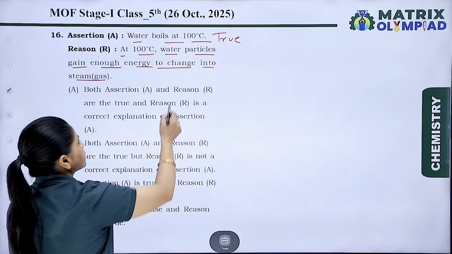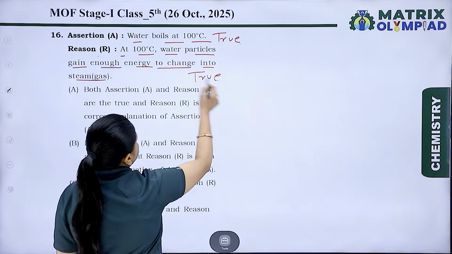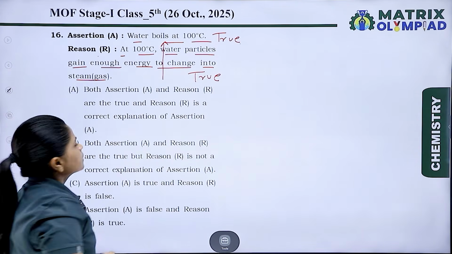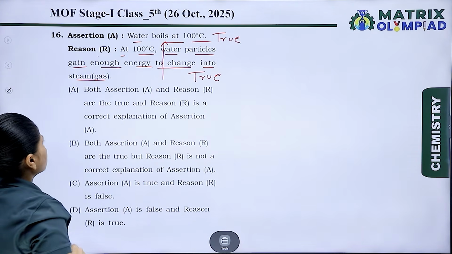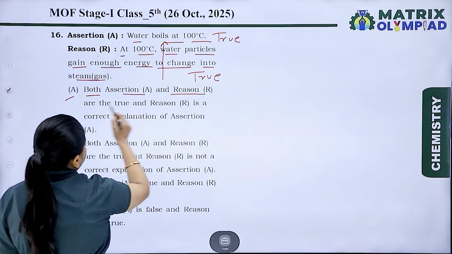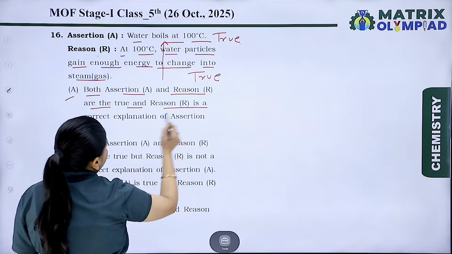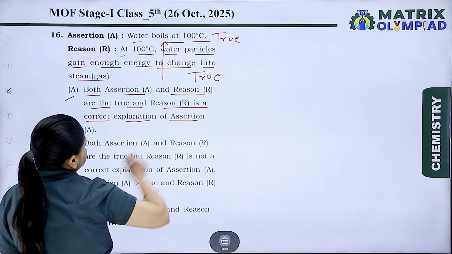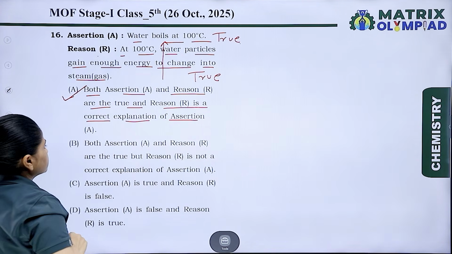Yes, this is again true, and it correctly explains the assertion. So option A is both assertion and reason are true, and reason R is the correct explanation of the assertion. This is the correct answer.